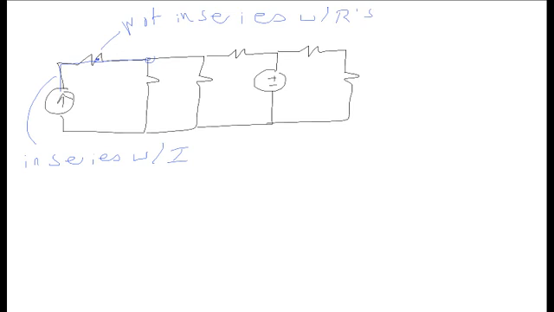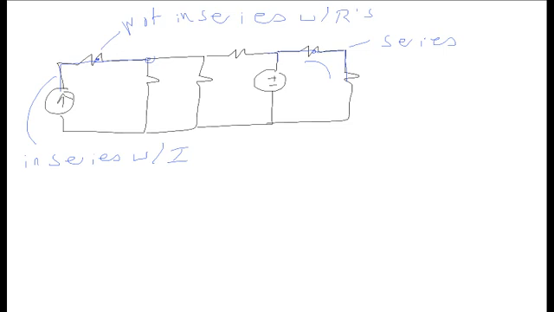I'll leave it to you to see if you can find, for every other resistor, that they are not in fact in series, with the exception of these two on the right. If I begin here and I draw a line, I end up at the other resistor. I haven't hit any other branches, so these two are in series. If I go the other way, I end up at a branch. Therefore, these two resistors are only in series with each other and nothing else in the circuit.